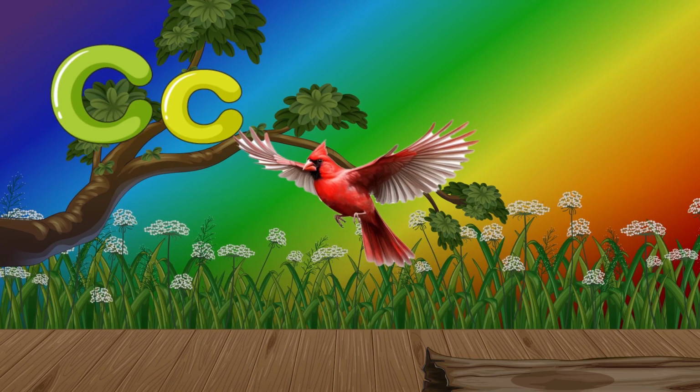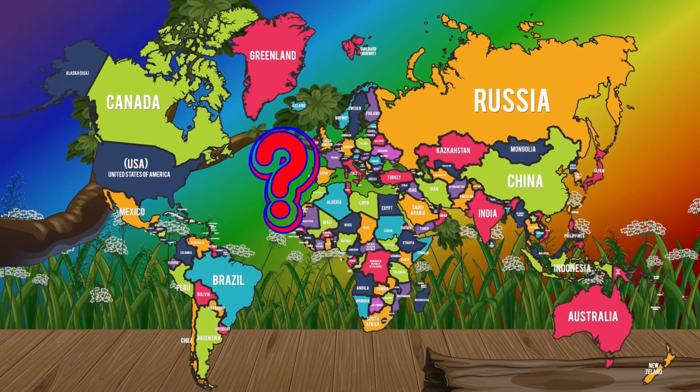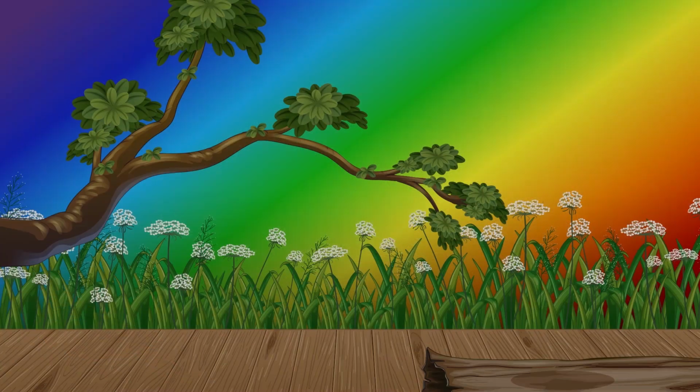C. C for cardinal. Where is the cardinal found? The cardinal is found in southeastern Canada, through the eastern United States from Maine to Minnesota to Texas, New Mexico, southern Arizona, southern California, and south through Mexico, Belize, and Guatemala. It is also an introduced species in a few locations such as Bermuda and Hawaii.